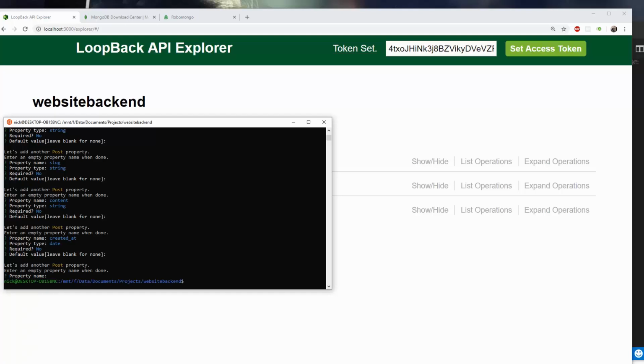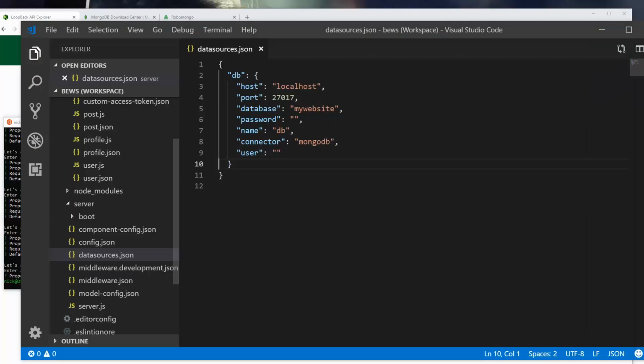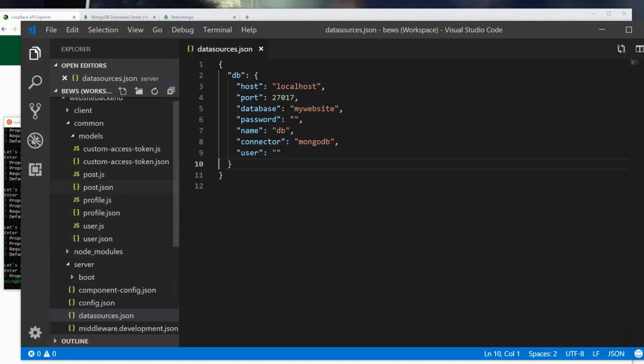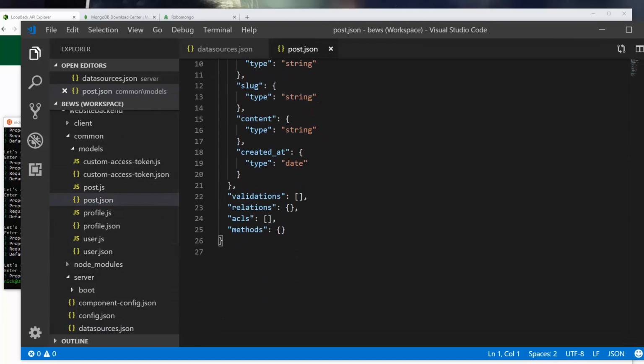Now, what we're going to need to do is assign a type of ownership to these posts. And so we're going to open up our Visual Studio Code, and we're going to come up to the post.json, and we're going to double click this, and we're going to set some relations here.